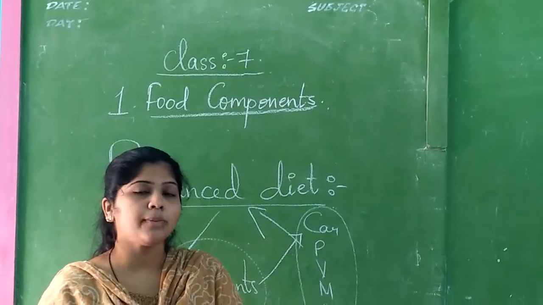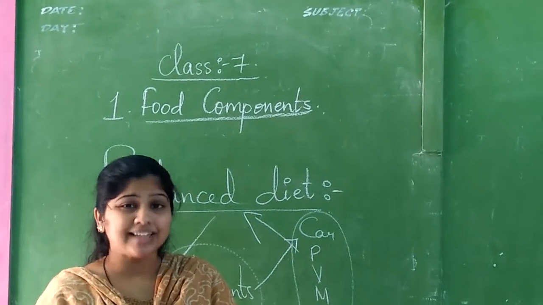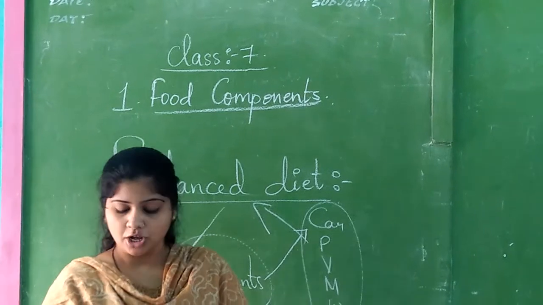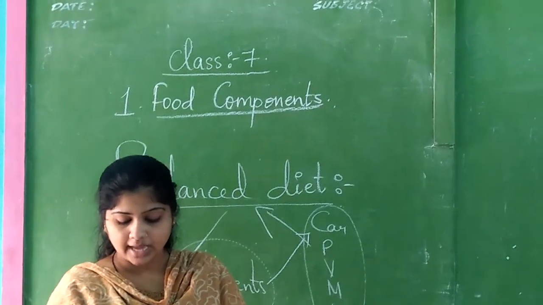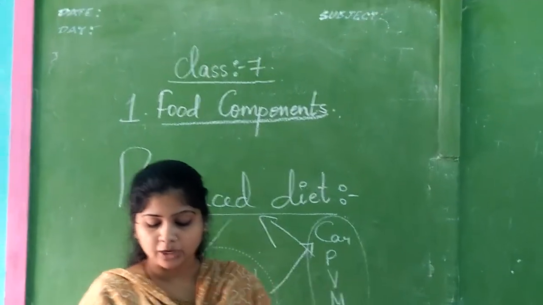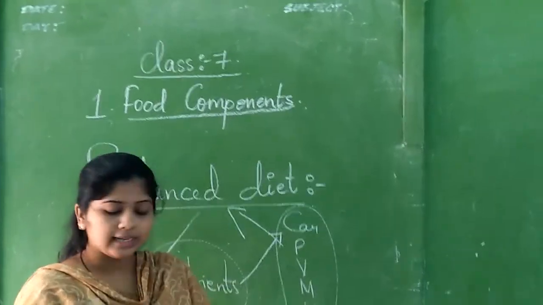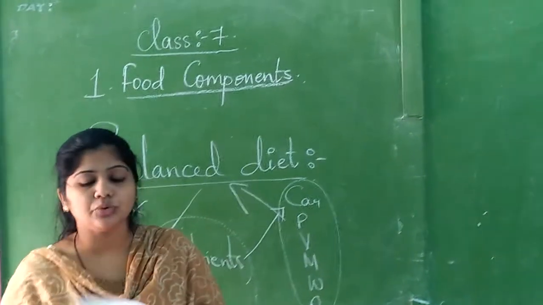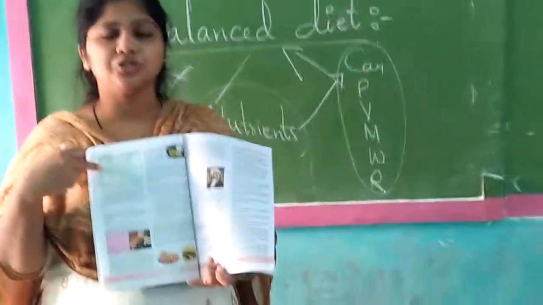The children who have not purchased books, please purchase because everything is in the book only. The imagination will be very clear for you. So there they have given some thali. In that we are having some rice, curry, onions, chilies, tomatoes, bananas, curd, dal, everything is present. So what they are telling here, they have given some thali. You have to complete the given table. This table you should complete.